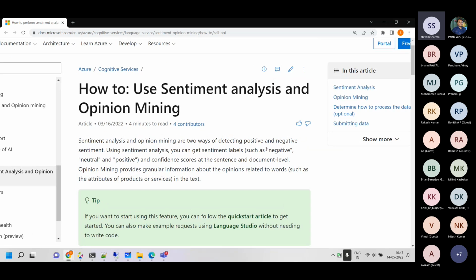It will have three labels: negative, neutral, and positive. When you send any statement to this service, you will get negative, neutral, and positive, and they will give a score of that. It's a confidence score of whether this statement is negative, positive, or neutral, and the score will vary from 0 to 1.